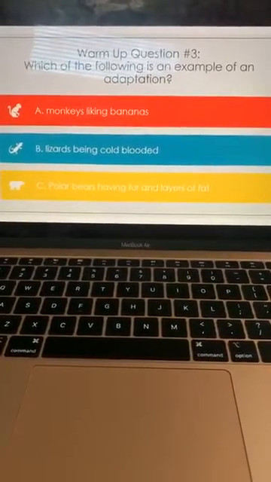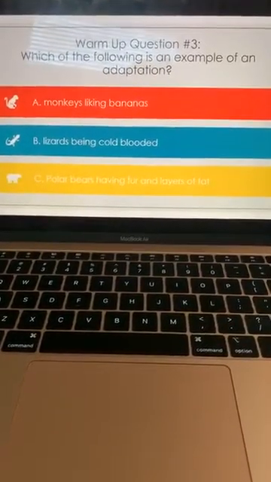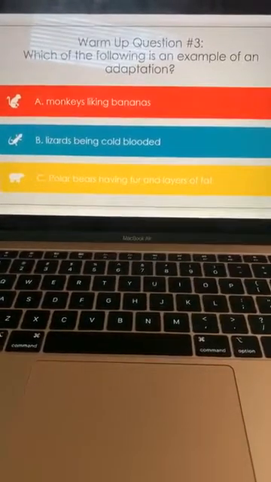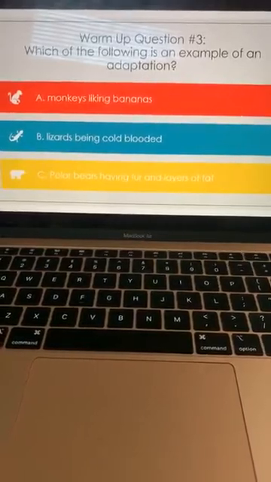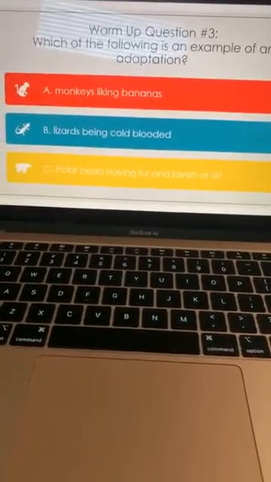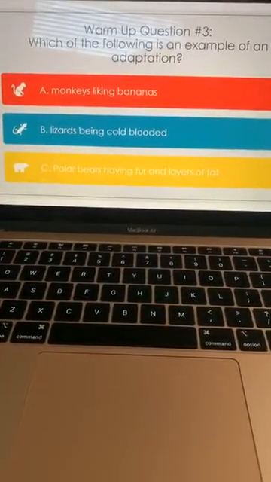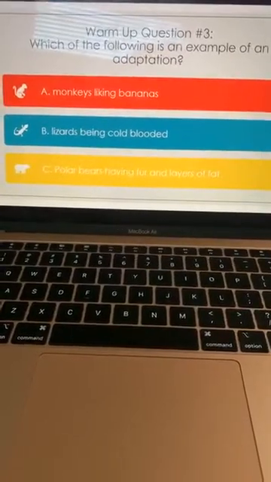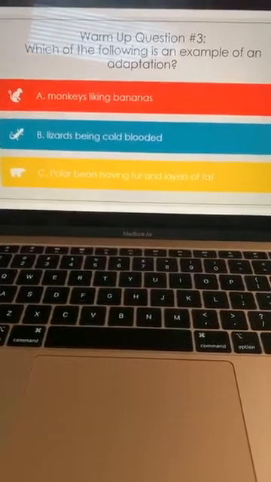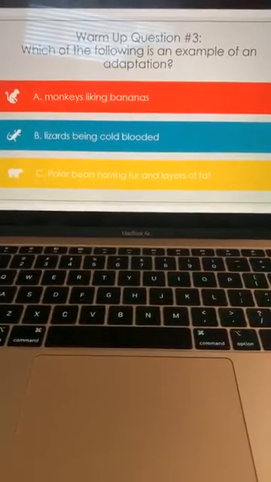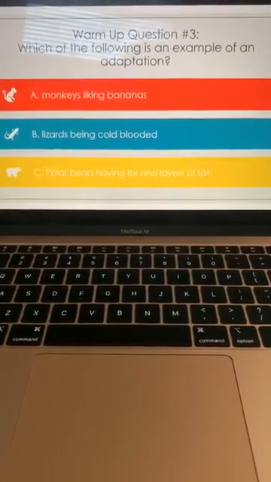I have 2 answers so far. Thank you, Kwalik. Thank you, Randy. So far, I have 2 C's. Keep them coming, y'all. What do you think is an adaptation? Which of these do you think is an adaptation? If you get it wrong, it's okay. It's just a warm-up question. I have 5 answers so far. Great job. Keep them coming, y'all. And a reminder, we're in that week 5 packet. I have 7 answers so far.